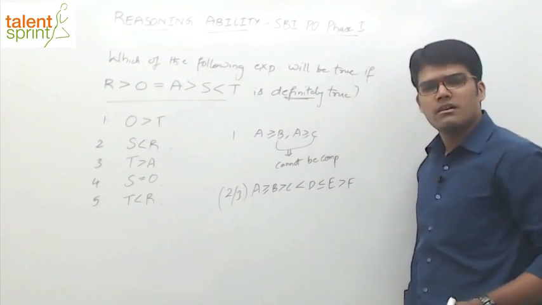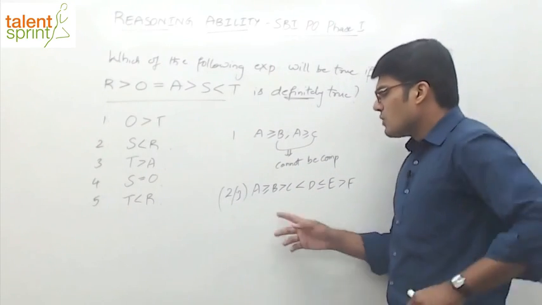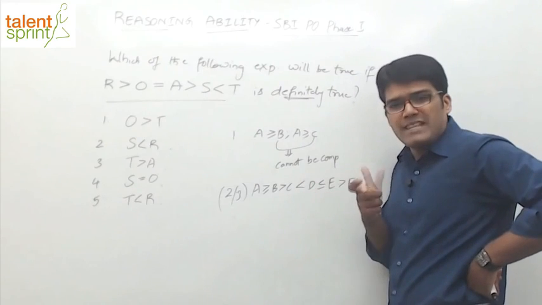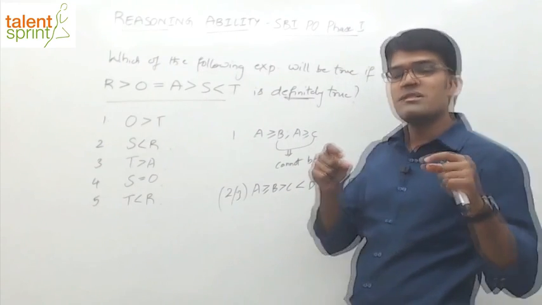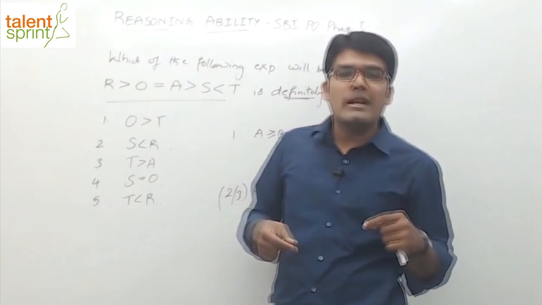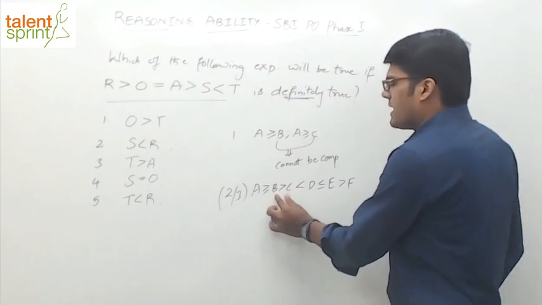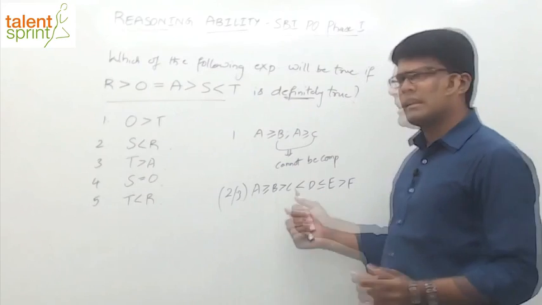Let's not get into too much detail again. So what happens here, whenever you are comparing two distant variables, two variables which have more than one inequality between them. For example, if I ask what is the comparison between B and C? B greater than C.